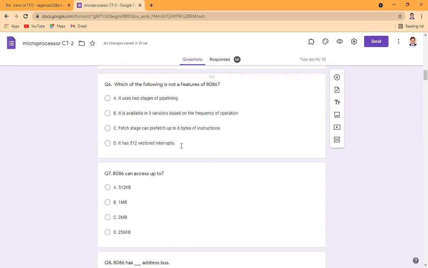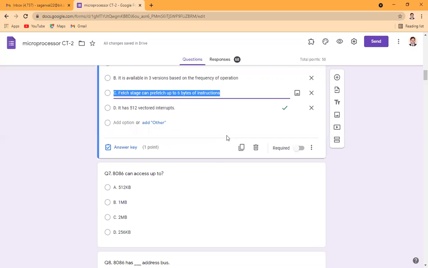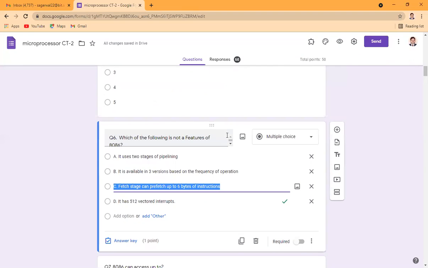Which of the following is not a feature of 8086? The first one is it uses two stages of pipelining. Second one is it is available in 3 versions based on the frequency of operations. Third one is the fetch stage can prefetch up to 6 bytes of the instruction, and fourth it has 512 vectored interrupts. Now pipelining is being used in 8086, so option A is not the correct one.